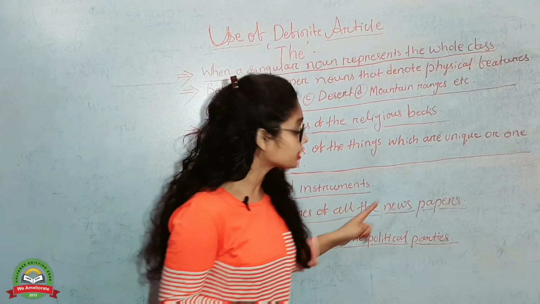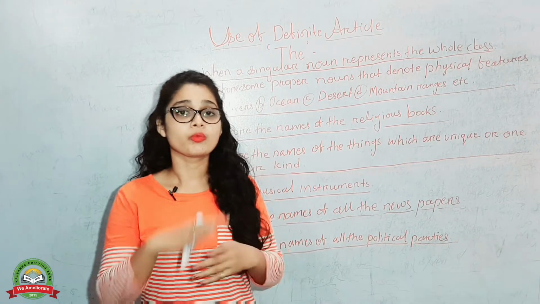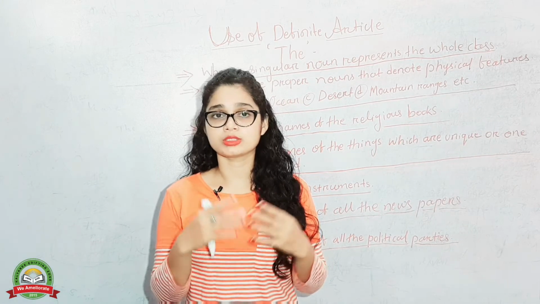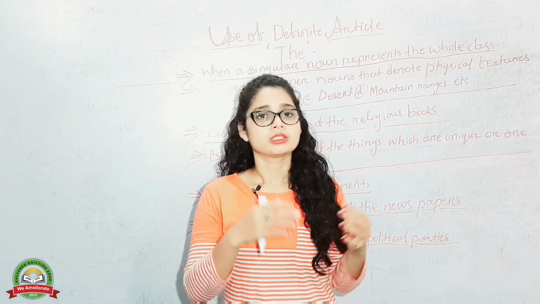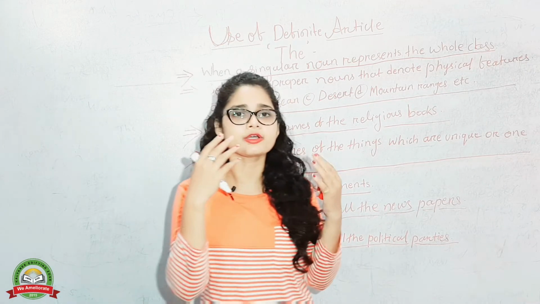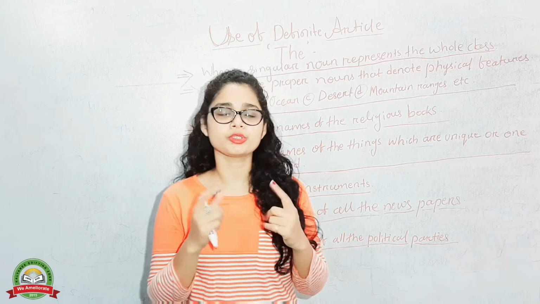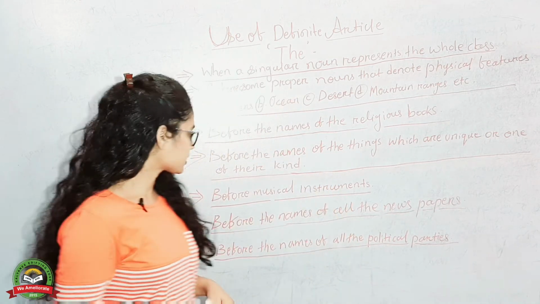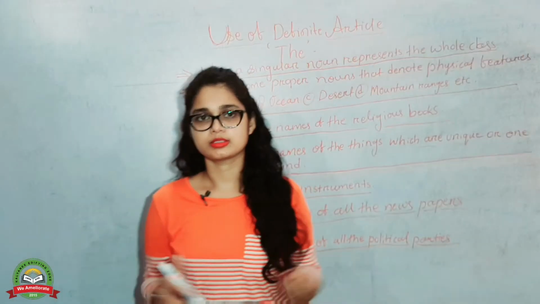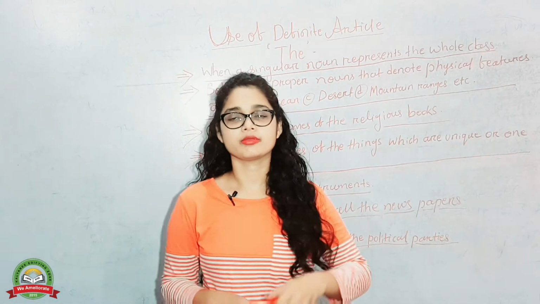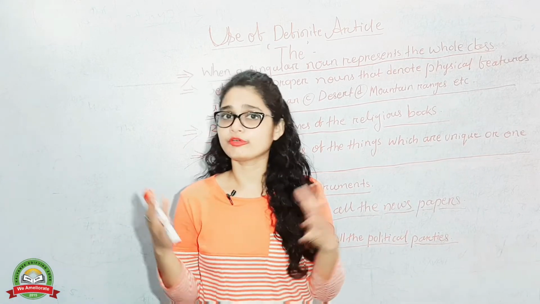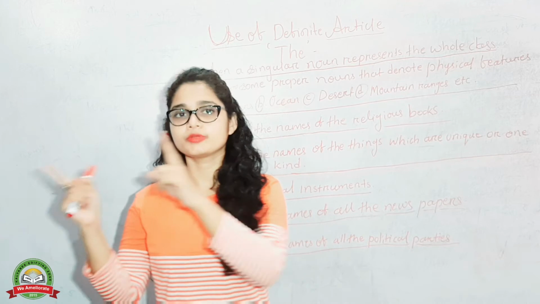Before the names of all the newspapers in the whole world. If any newspaper in the world comes in front of you, like The Hindu, The Times of India, The Samvad, whatever, any kind of newspaper in any language, you can use the before that. Okay, next one and the last one: before the names of political parties. If in a sentence you have something like dash Congress or dash BJP ruling over India, so the BJP party is ruling over India.